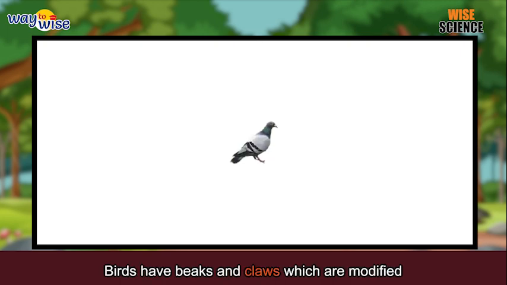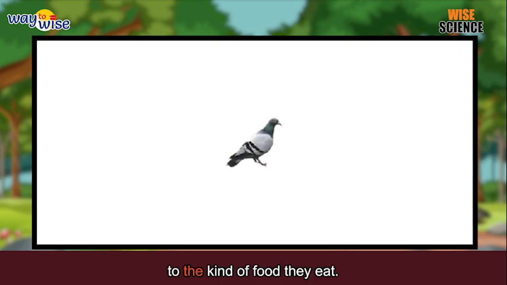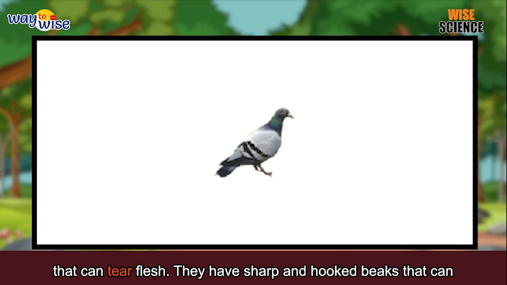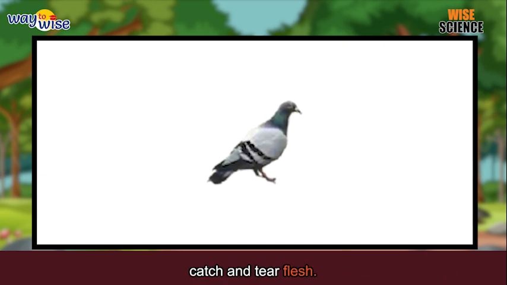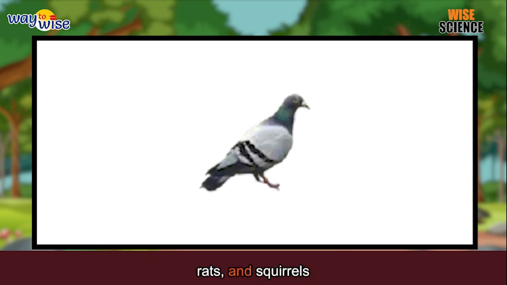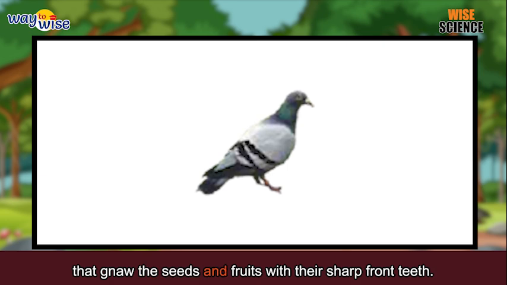Birds have beaks and claws which are modified to the kind of food they eat. Eagles and kites are flesh eaters. They have sharp claws that can tear flesh. They have sharp and hooked beaks that can catch and tear flesh. Rodents are animals like rabbits, rats, and squirrels that gnaw the seeds and fruits with their sharp front teeth.